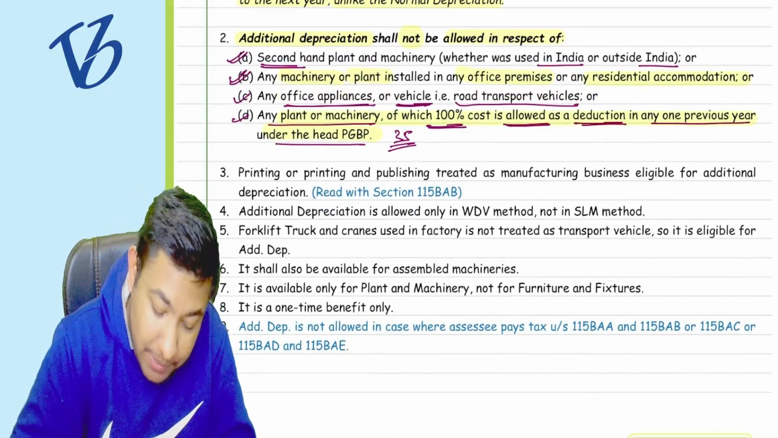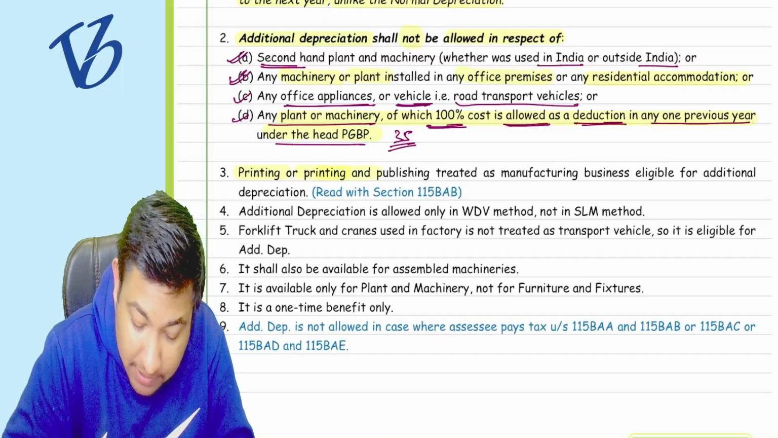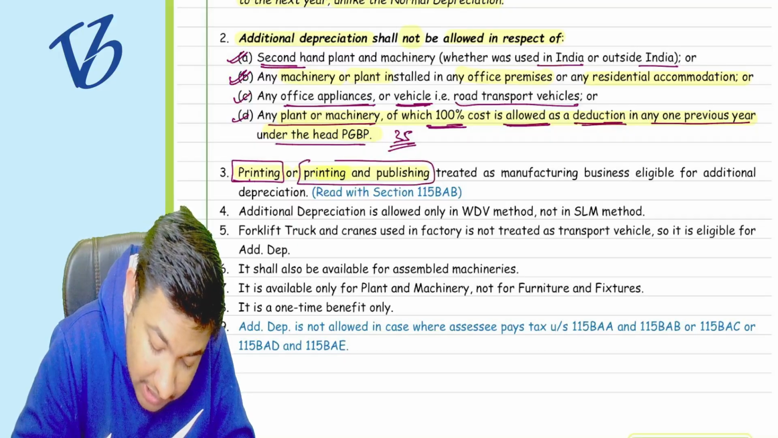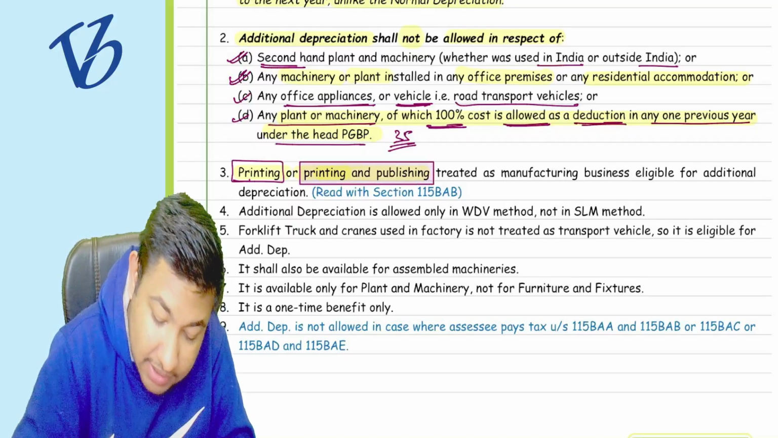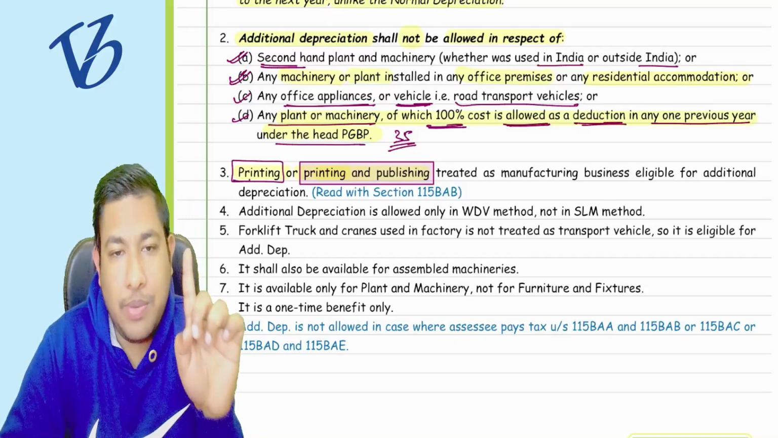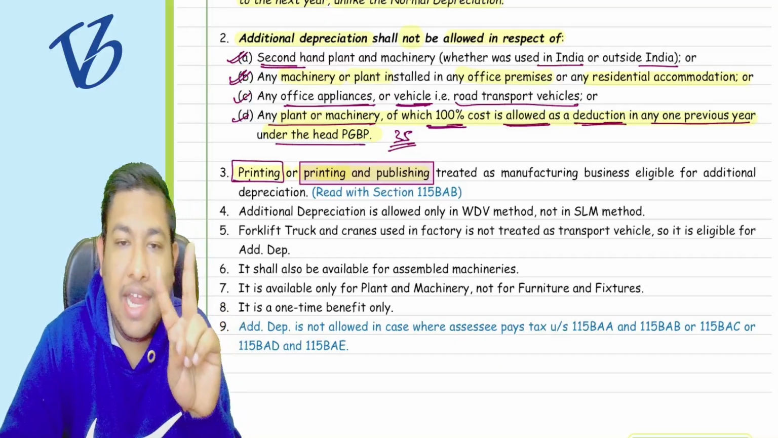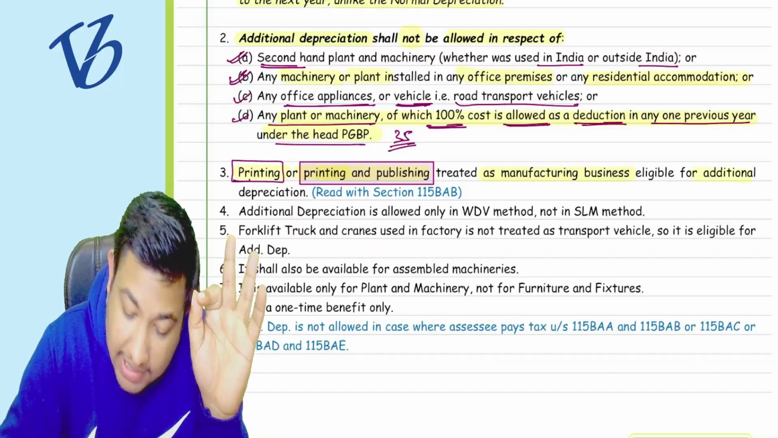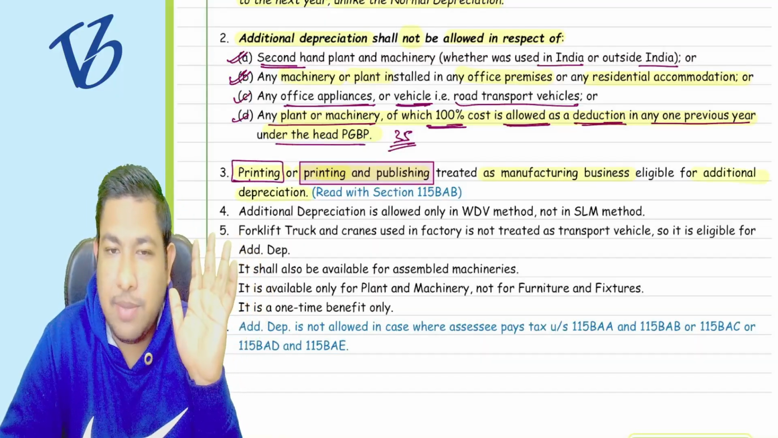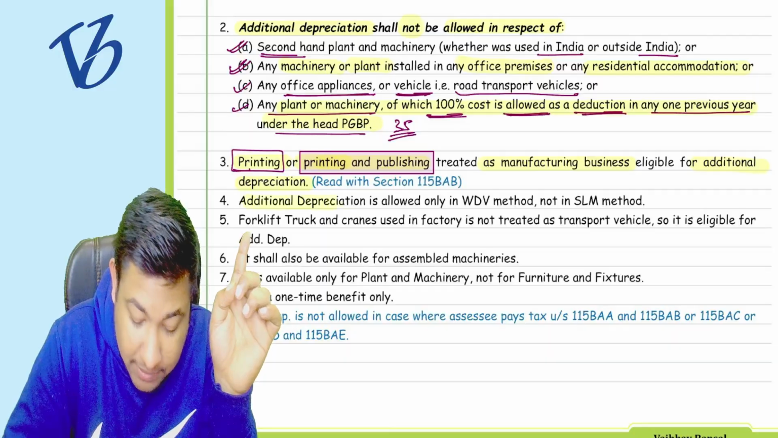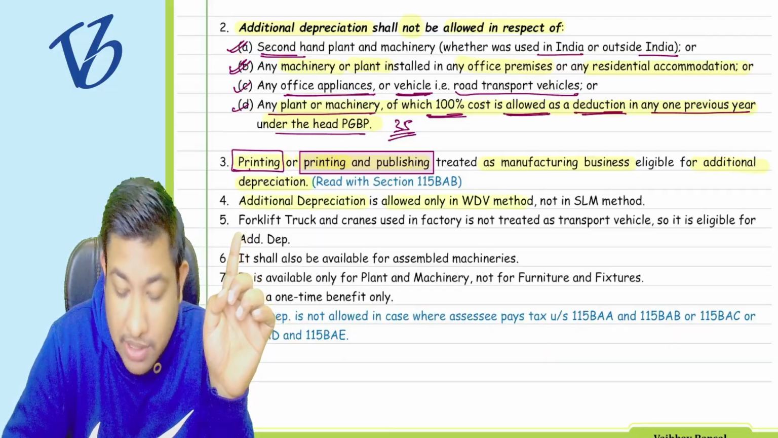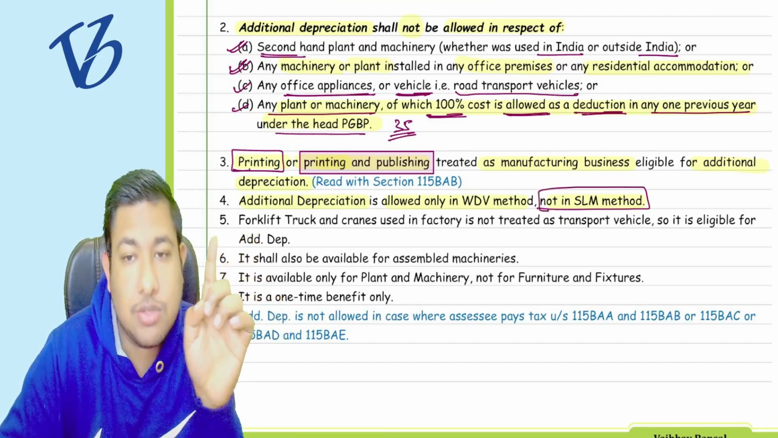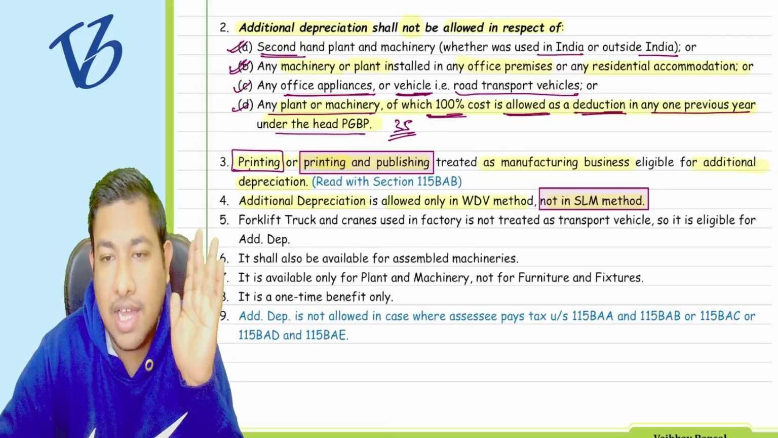Okay, now printing or printing and publishing: either you are only doing the printing business or you are doing the printing and publishing business together. Either way, it should be treated as a manufacturing business and hence eligible for the additional depreciation. Understood? Now additional depreciation is also allowed in the WDV method, not in the SLM. Just remember this, additional depreciation is only allowed in the WDV method, not in the SLM method.